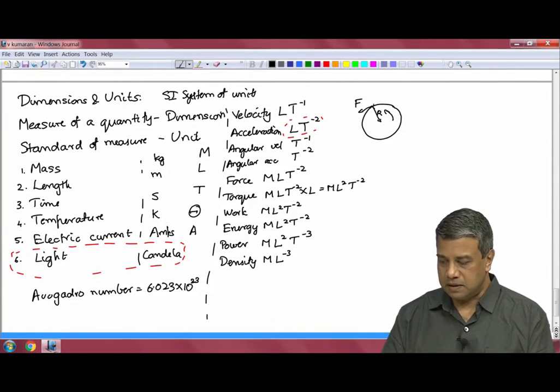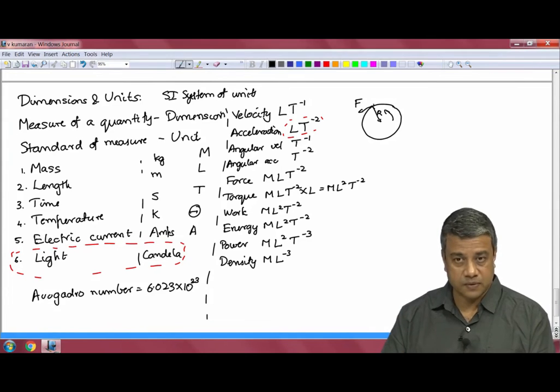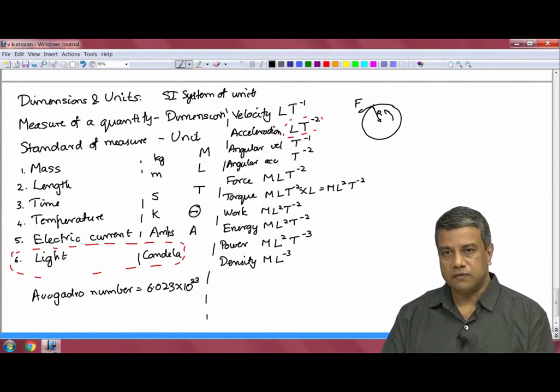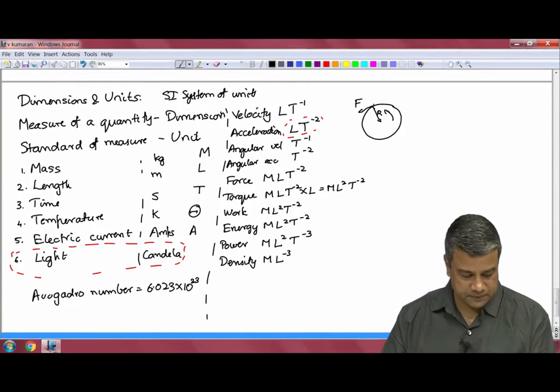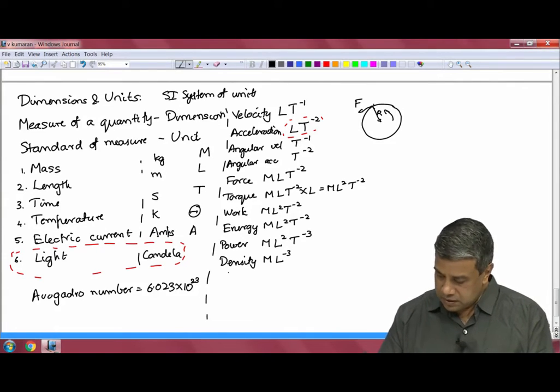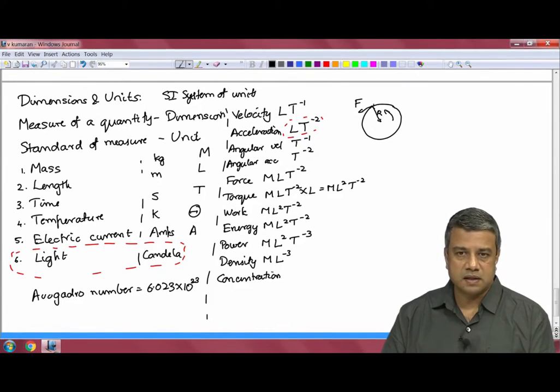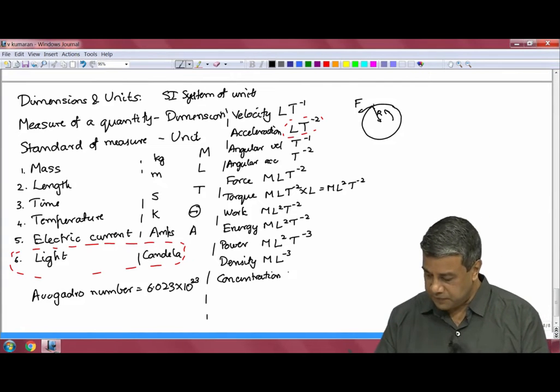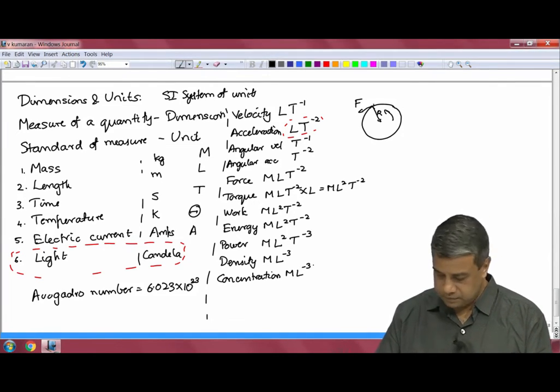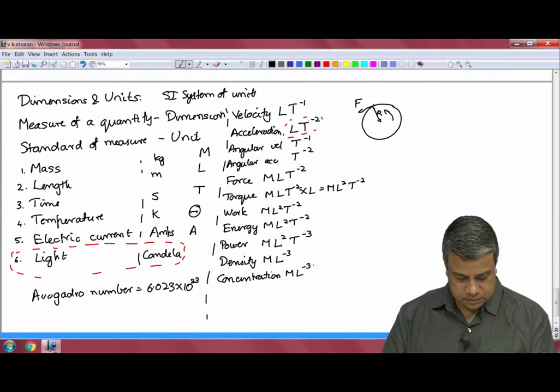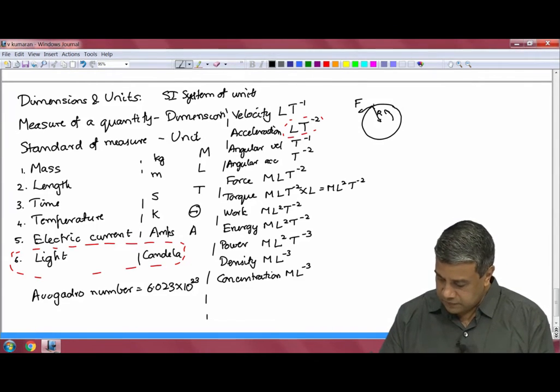Area has dimensions of L square, and volume has dimensions of L cubed. Concentration is the mass per unit volume of one particular species, so it has the same dimension as density. Next, diffusivity.